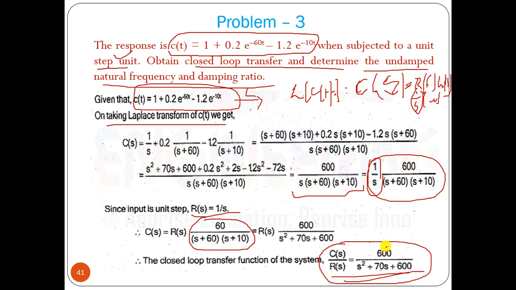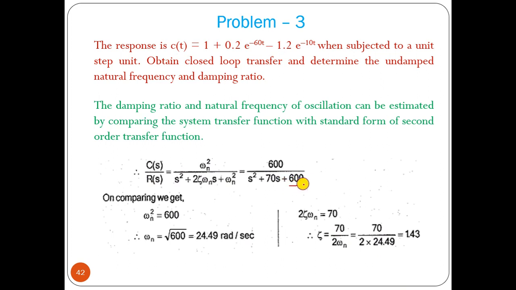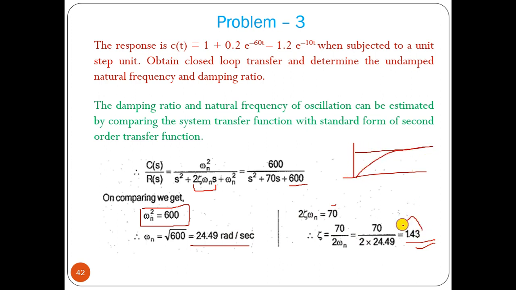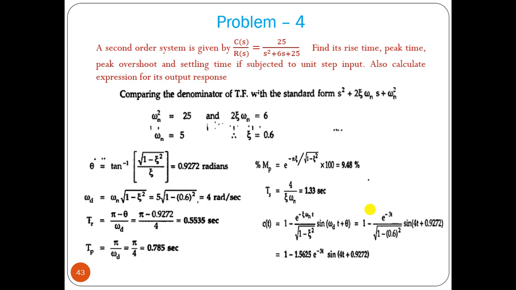From that we have to find the damping ratio zeta and omega n. Omega n square equals 600, so we can find omega n. And 2 zeta omega n equals 70. We already know the value of omega n, so we can find zeta. Now from that we can say what the response is. Zeta is greater than 1, so the response is overdamped. That we can find from zeta. This is another type of problem.